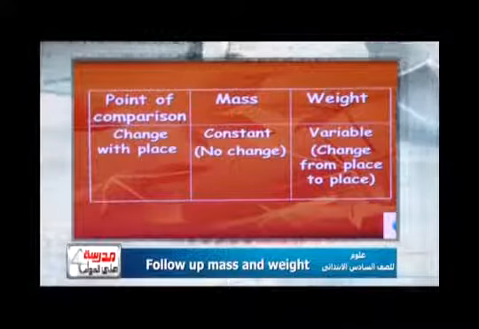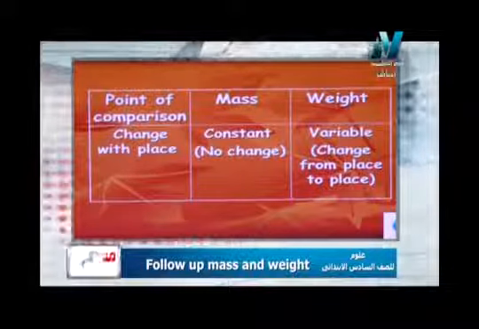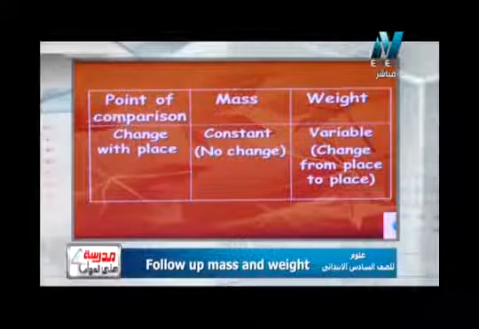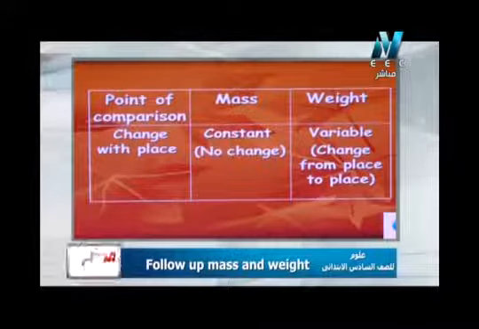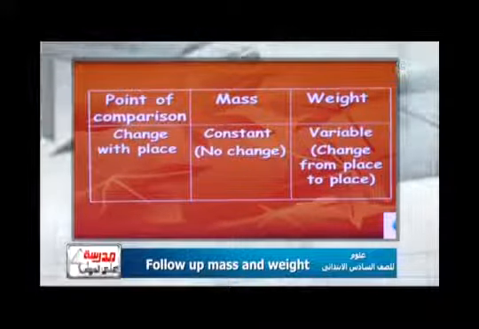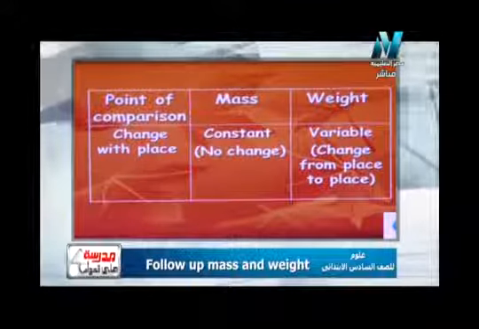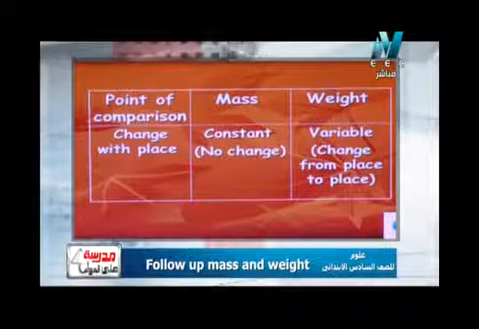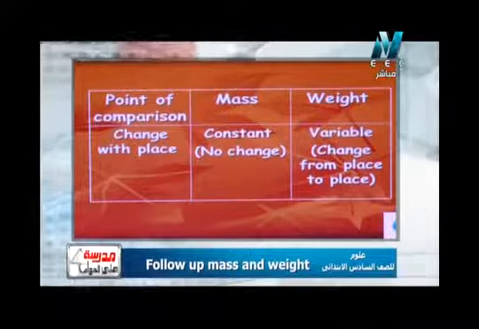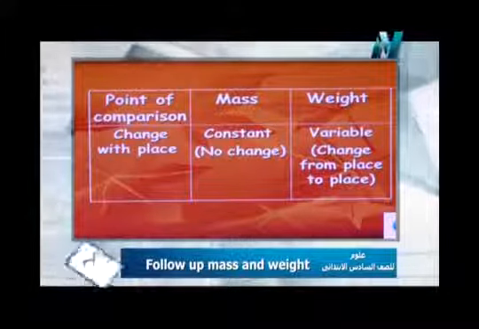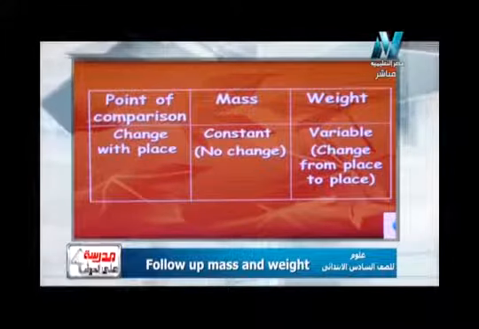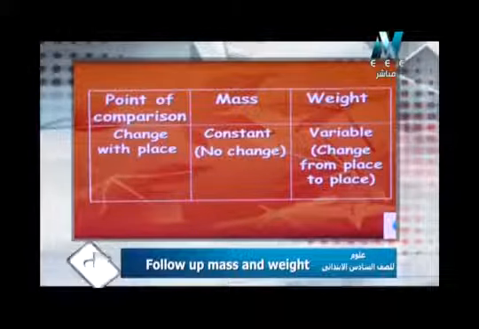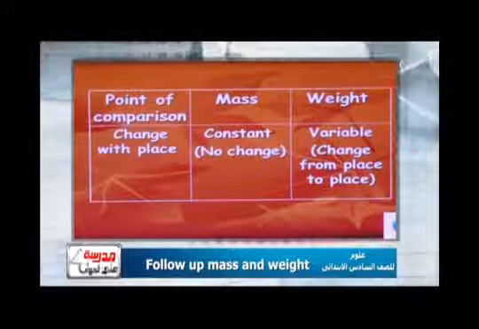For example, if your mass here on the earth is 50 kilograms, it will be the same 50 kilograms on the moon, on Jupiter, on Mercury, on Venus, on any planet, anywhere in the universe. So what about weight? Weight is a variable value, because it changes from place to place. It depends on the mass and on the distance from the planet's center. Weight has three factors that change it.